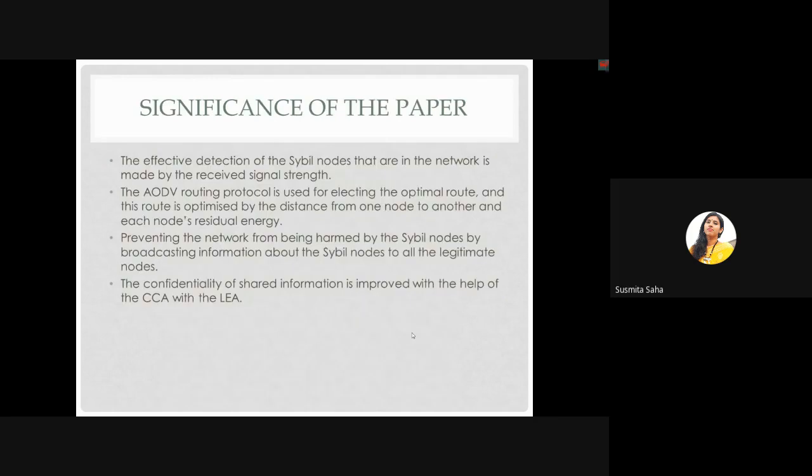Significance of the paper. The effective detection of the Sybil nodes that are in the network is made by the received signal strength. The AODV routing protocol is used for selecting the optimal route, and this route is optimized by the distance from one node to another node and each node's residual energy, preventing the energy from being harmed by the Sybil nodes by broadcasting information about the Sybil nodes to all the legitimate nodes. The confidentiality of shared information is improved with the help of the CCA with the LEA.